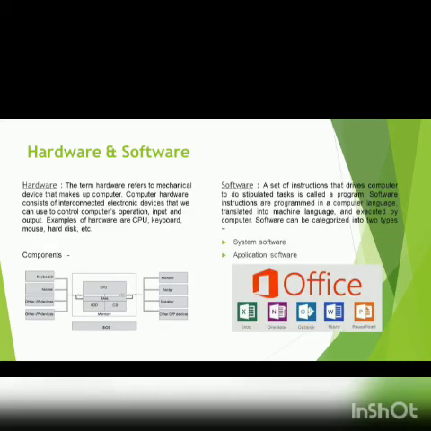Okay, now let's look at hardware and software. So the hardware is basically the physical components of a computer, which is your mouse, your keyboard, your IO devices, even your motherboard inside your CPU. So these are all hardware, and software is all the software that runs on the system, like your Microsoft Office, Excel, Outlook, Word, PowerPoint, etc.